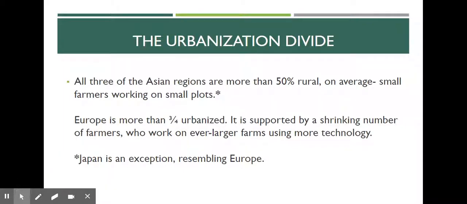All three of the Asian regions are more than 50% rural on average, with small farmers working on small plots. Europe is more than three-quarters urbanized. It is supported by a shrinking number of farmers who work on even larger farms using more technology. Japan is kind of the exception. It resembles Europe more. And we'll talk about the reason why that is later on, more in the political unit.